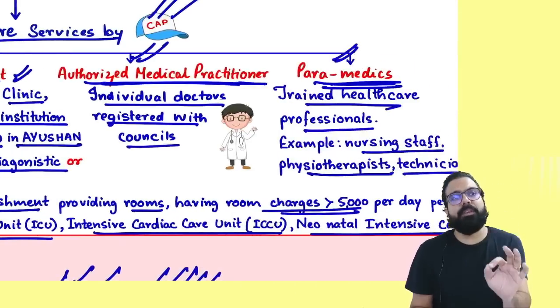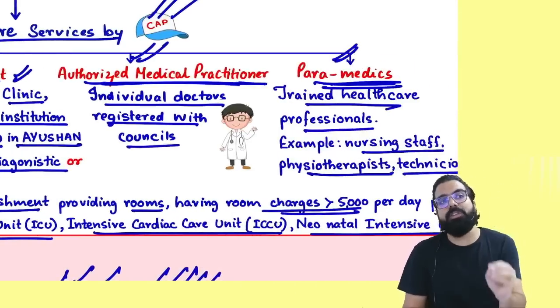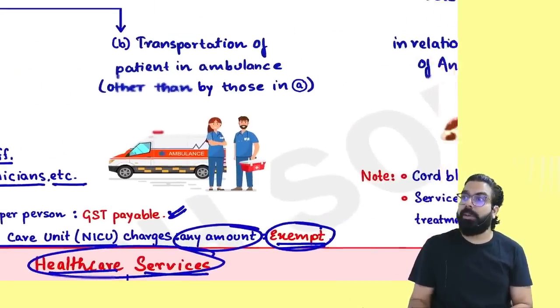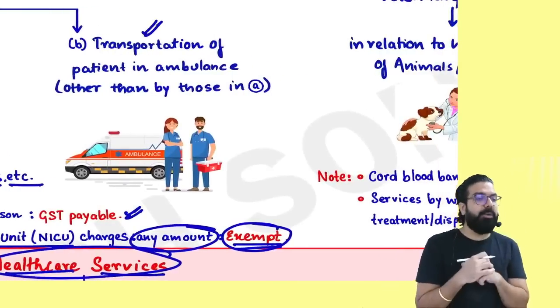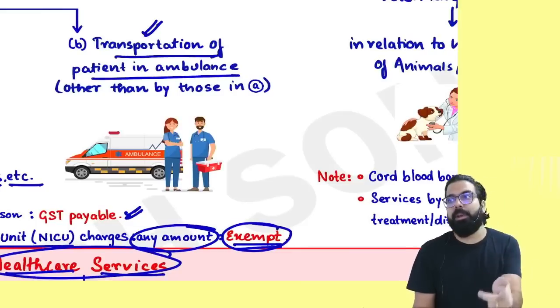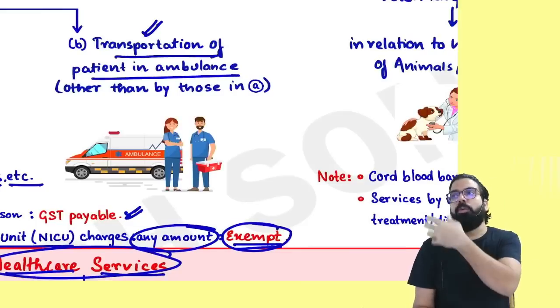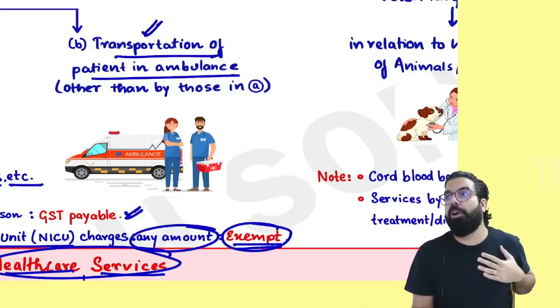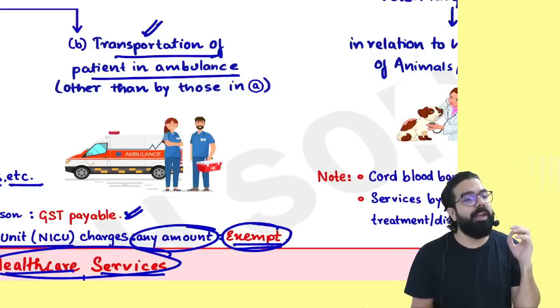Now, the next is, if these three people are giving ambulance service, that ambulance service will always be exempted because that is already healthcare. But supposing I started one ambulance service, that will also be exempted because it went ahead and told over here, anyone doing transportation of patients in an ambulance is also exempted. So whether a clinical establishment is doing, paramedics are doing, an authorized medical practitioner is doing, or I am doing, it shall always be exempt.